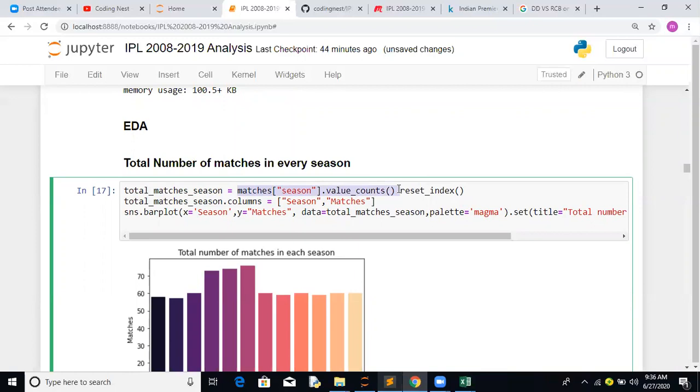The result we are going to get is a season and its count. Reset index will create the index again as a column. We are renaming it. Let's see how this data looks.